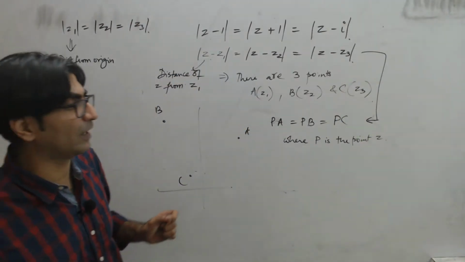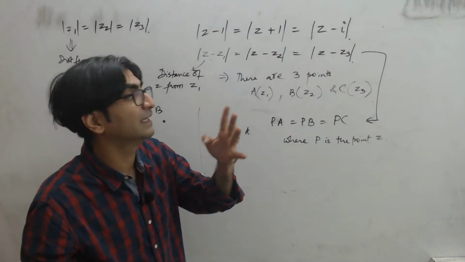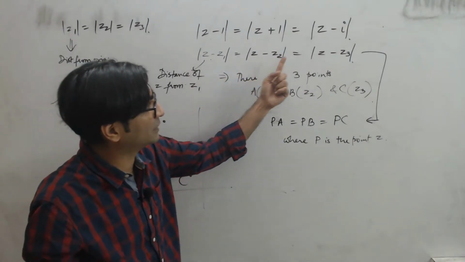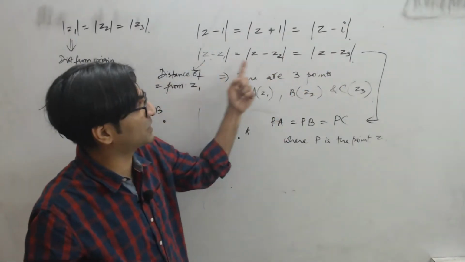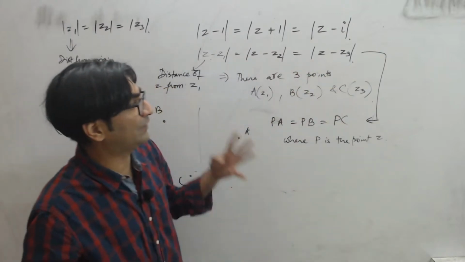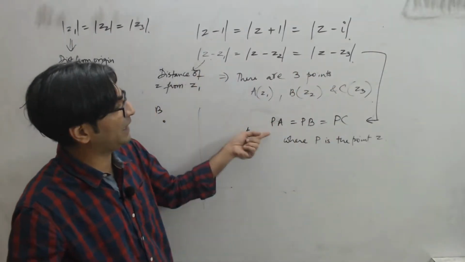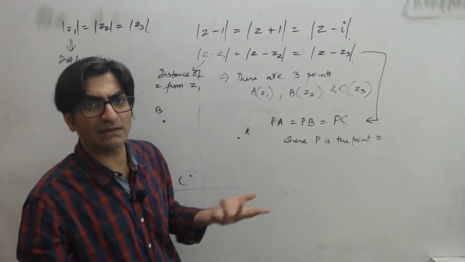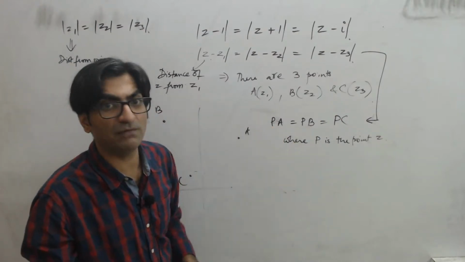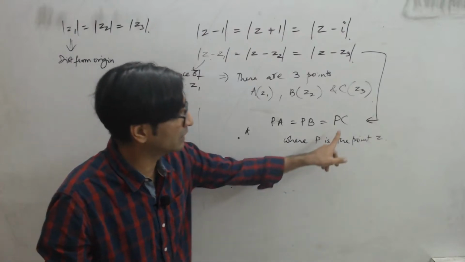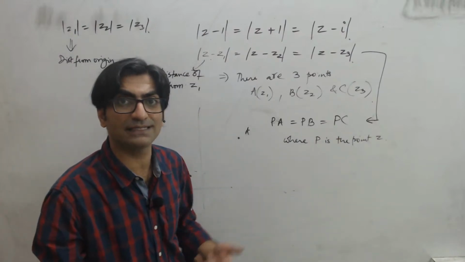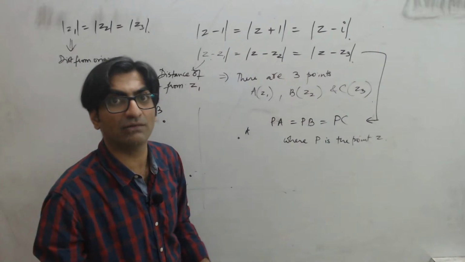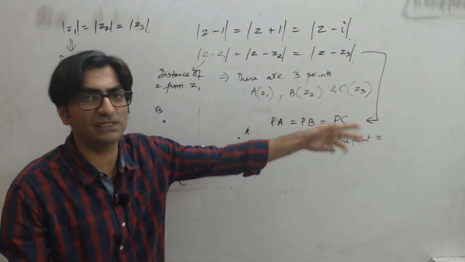P represents the point. There are 4 points basically, right? 3 points are Z1, Z2 and Z3, and the 4th point is Z, which comes in all 3, right? So if that is the point P, then what will PA be? The distance of P from A will be mod of Z minus Z1. The distance PB will be mod of Z minus Z2. The distance PC will be mod of Z minus Z3. And the question says all 3 are equal, which basically means PA is equal to PB is equal to PC.